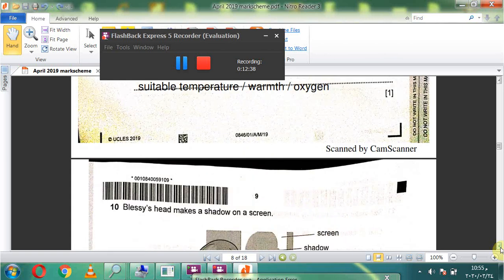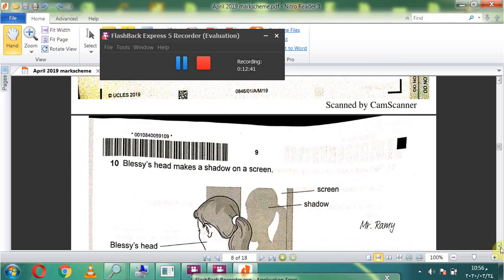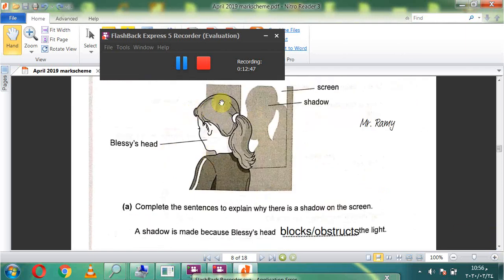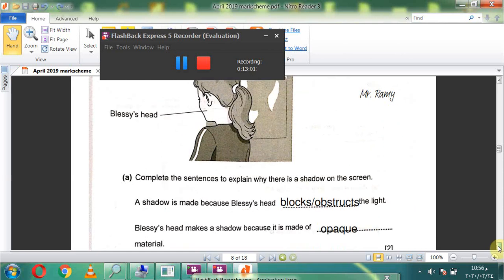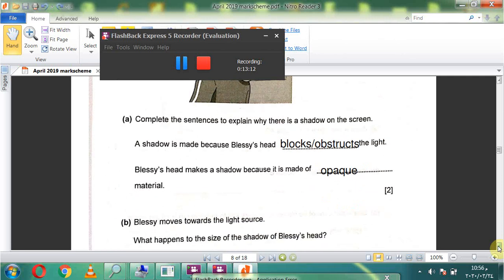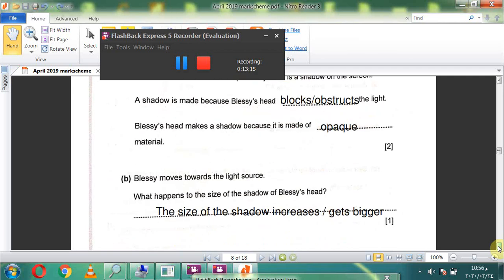10. Belize's head makes a shadow on a screen. Okay, head is an opaque object and here is the screen. Complete the sentence to explain why there is a shadow on the screen. A shadow is made because Belize's head blocks or obstructs the light. It is an opaque object that blocks light. Belize's head makes a shadow because it is made of opaque material. To make a shadow, you need opaque material to block the light.